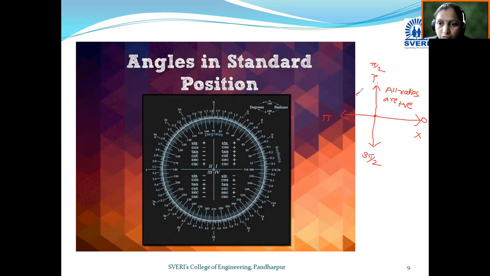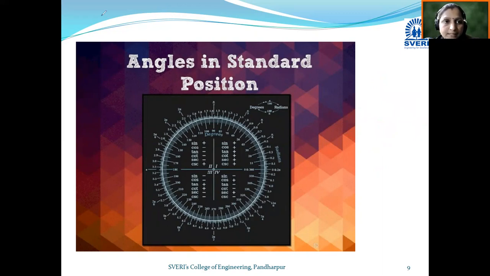In the second quadrant only sine and cosec are positive. In the third quadrant you can see here tan and cot are positive. So here tan and cot are positive. In the third quadrant the remaining ratios are negative. And in the fourth quadrant cos and sec, these two trigonometric ratios are positive. So in this way these are the signs of the angles according to the quadrant. So this concept we will use while using the allied angles concept.